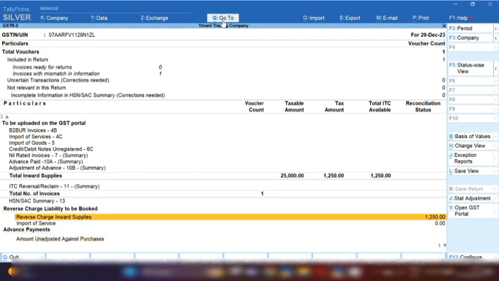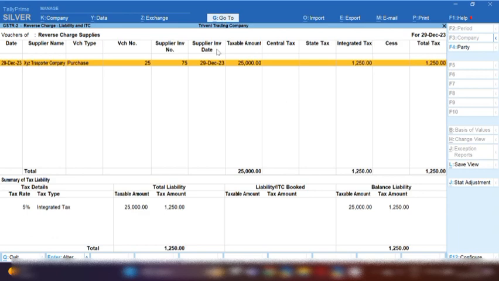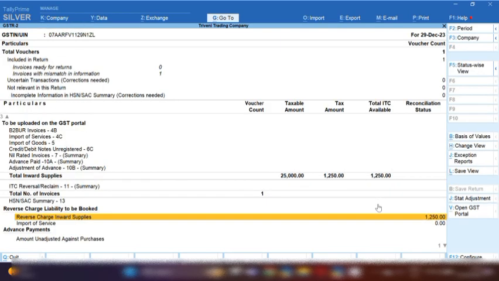So scroll down, and now you can see reverse charge mechanism 1250. When you click on this, you can see Tally has already booked the tax amount, and below you can see the taxable value, it's 25,000. Liability ITC booked, there is nothing showing, and in balance liability there is 1250. Means Tally is showing you have to book your balance liability 1250. Here we need to increase our tax liability and pay to the government.